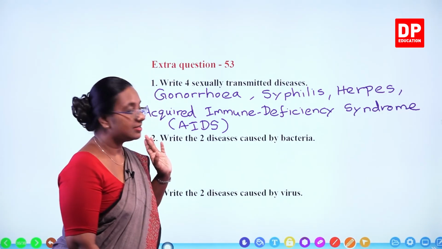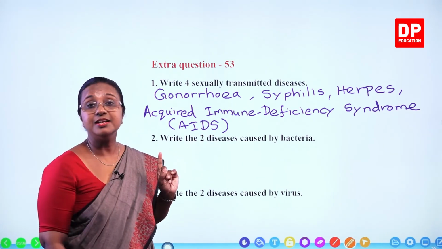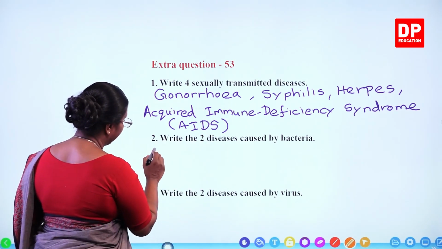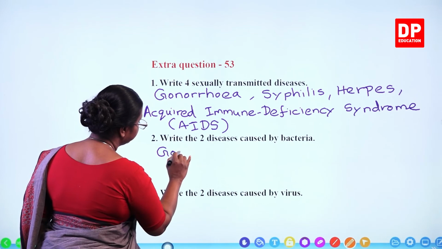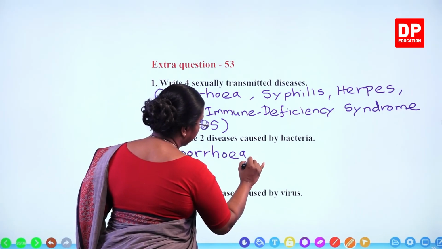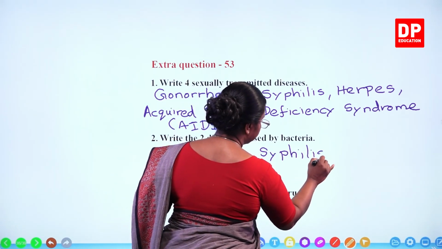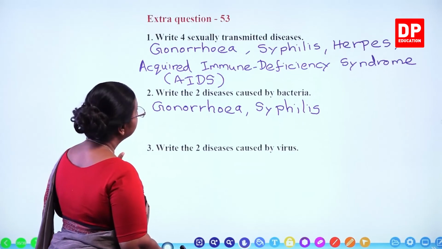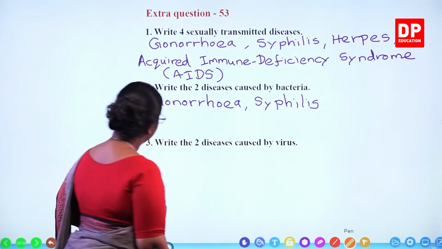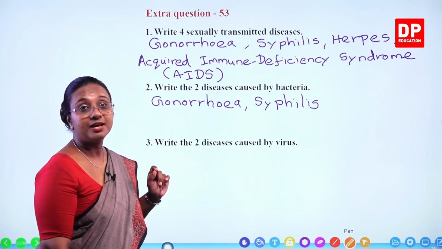Write the two diseases caused by bacteria. The two diseases are gonorrhea and syphilis. So, we will have to write that. Gonorrhea and syphilis. Then the last one. Write the two diseases caused by virus. What are the two diseases?